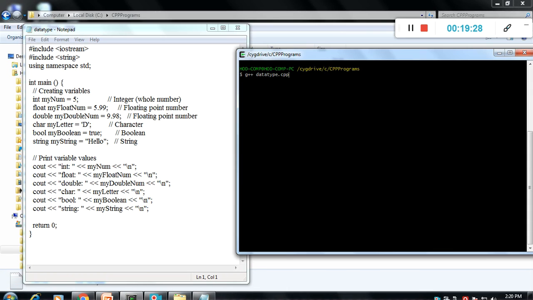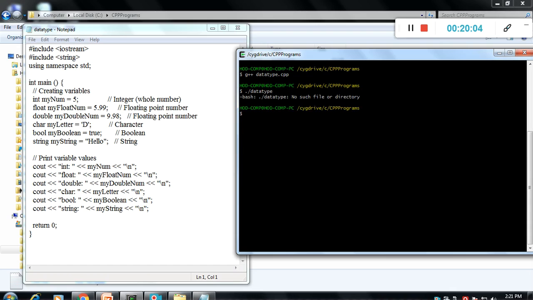We can directly run it like this. There is no need to mention -o and again a program name. I just mention g++ space the program name.cpp. It's compiled, and click enter after this step. Then it's compiled, not run, it's compiled successfully. Now we'll run it with ./ and the program name datatype, right?